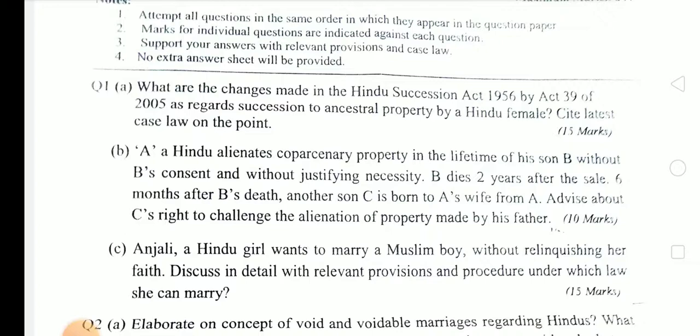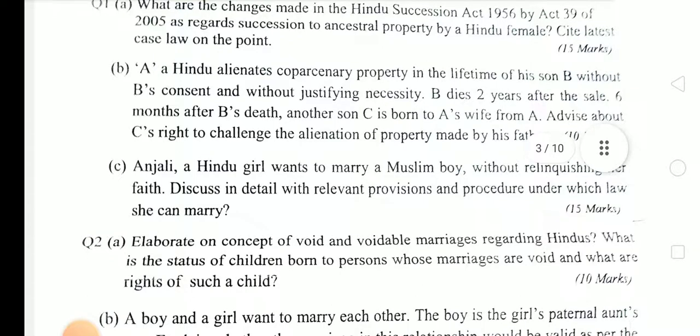Next question is, A Hindu alienates co-partnership property in the lifetime of his son B without B's consent and without justifying necessity. B dies 2 years after the sale. 6 months after B's death, another son C is born to A's wife from A. Advise about C's right to challenge the alienation of the property made by his father.